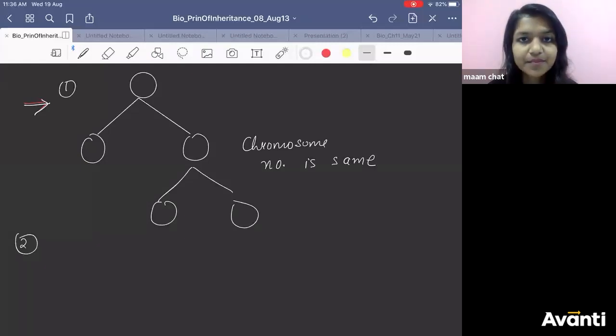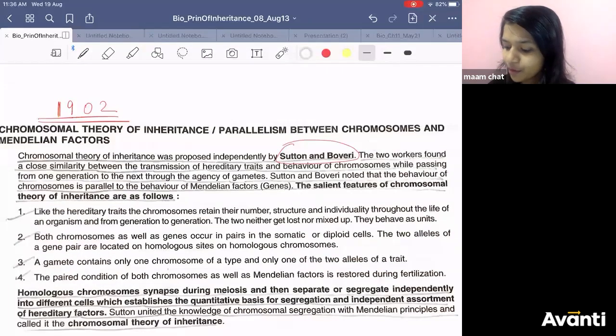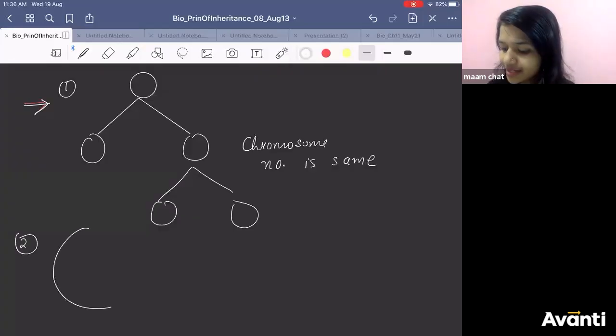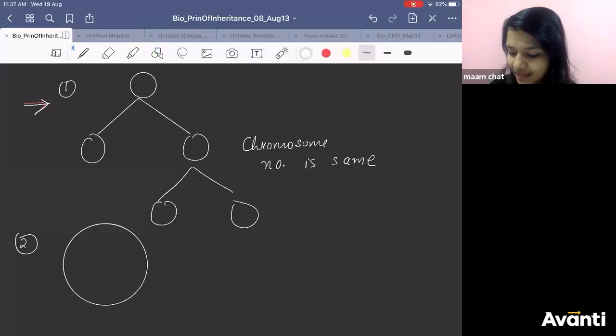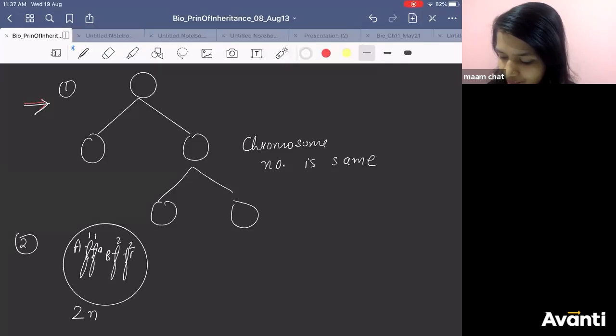What does it say? They occur in pair in the diploid cells, right? If there is a diploid cell, see how images will help you in learning easily. If there is a diploid cell, they will occur in pair. Let's say chromosome number 1, chromosome number 2. Chromosome will occur in pair and the gene will also occur in pair. AA, BB. Got it?